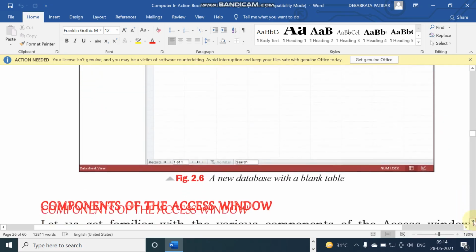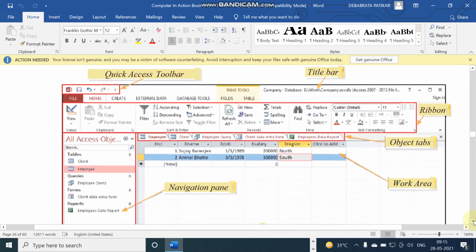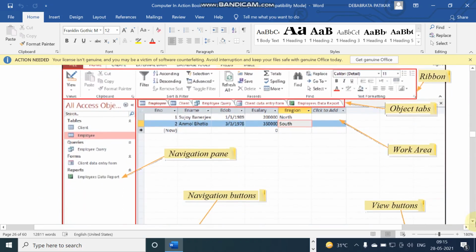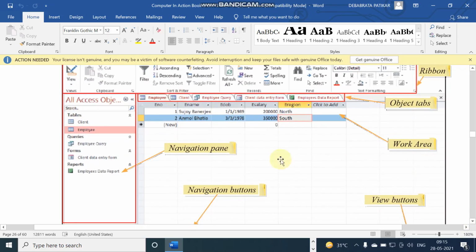Now students, let's go to the table part. Student, here are the fully opened objects of MS Access. You can see at the left hand side, tables are opened: two tables, one query, a form, and a report.